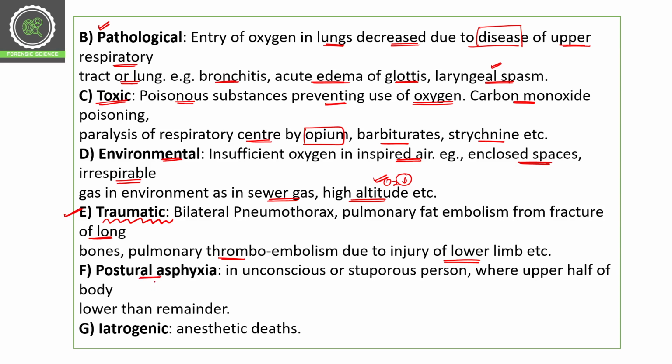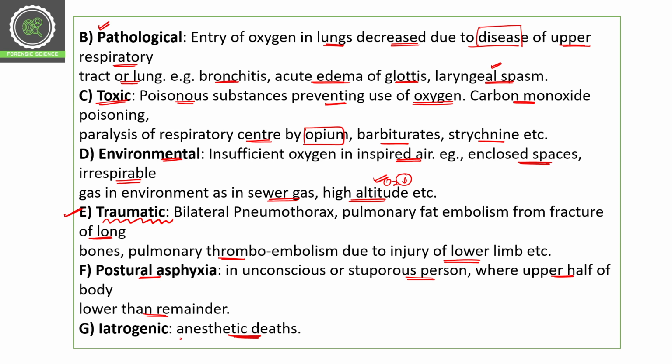Then we have postural asphyxia, with the help of position, like positional asphyxia, etc. An unconscious or unresponsive person where the upper half of the body is lower than the remainder. So if there is some specific position in which the upper half of the body is not able to breathe as compared to the lower half, and the person is not able to inspire oxygen, there will be a postural asphyxia. Then anesthetic death.